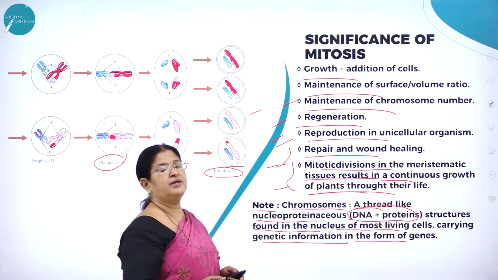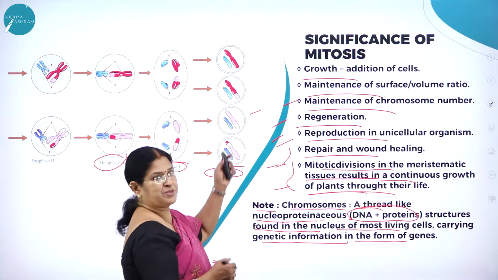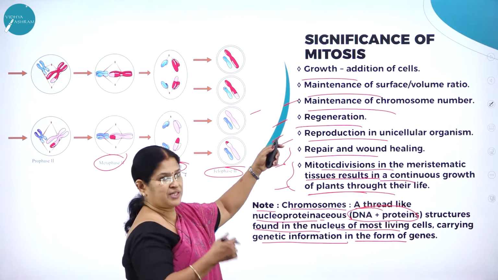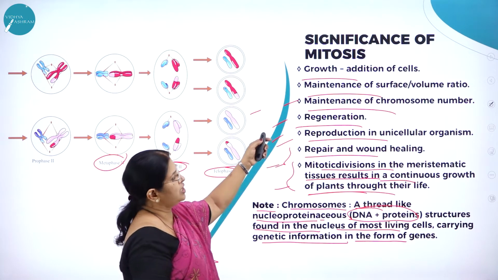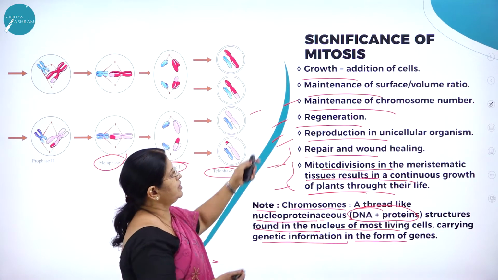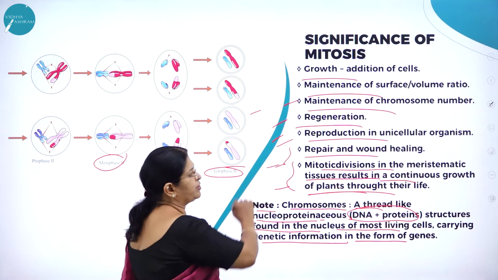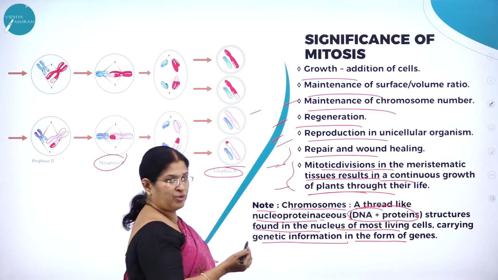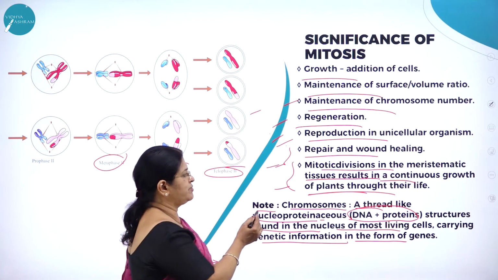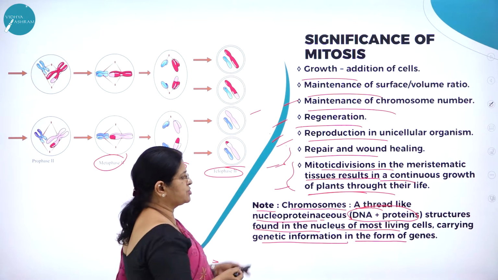So what are the significance of mitosis? Helps in growth, that is addition of cells, new cells. Then maintenance of surface and volume ratio, maintenance of chromosome number, then for regeneration, reproduction in unicellular organisms like amoeba, then repair and wound healing, then mitotic division in the meristematic tissues results in a continuous growth of plants throughout their life.